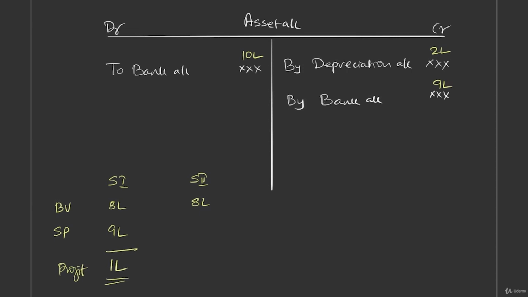And in turn asset should be debited, right? So we say asset account debit to profit and loss account. How much? 1 lakh. So in this way you can ensure 11 lakh both sides. This is one way of approaching this.